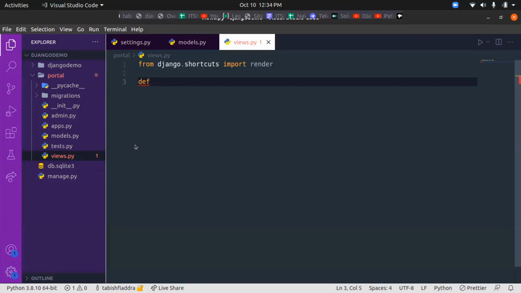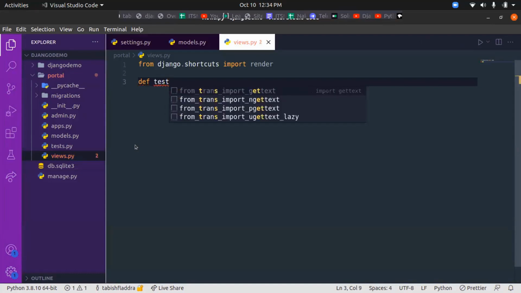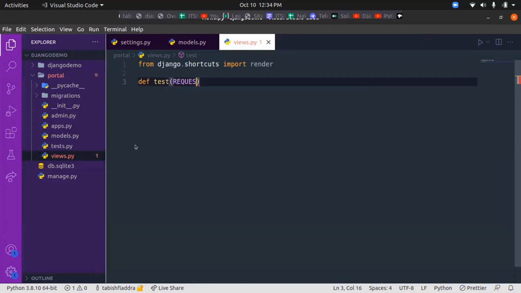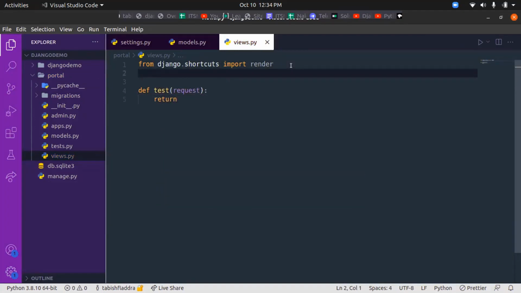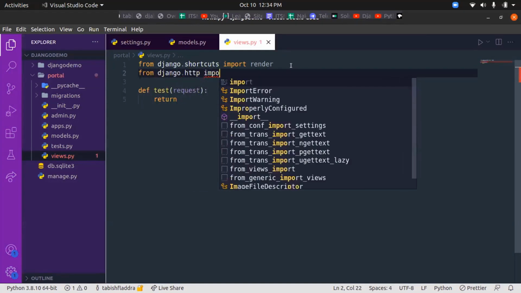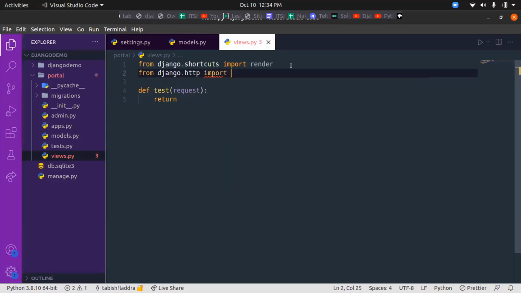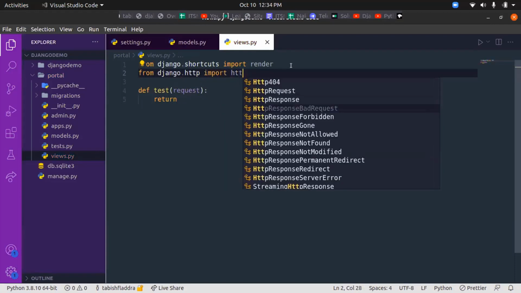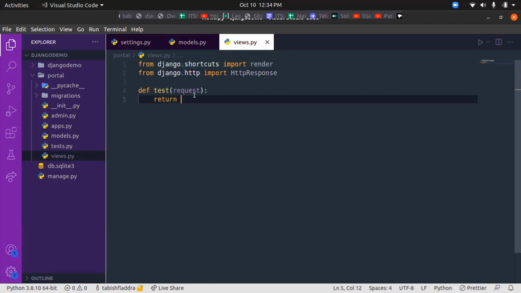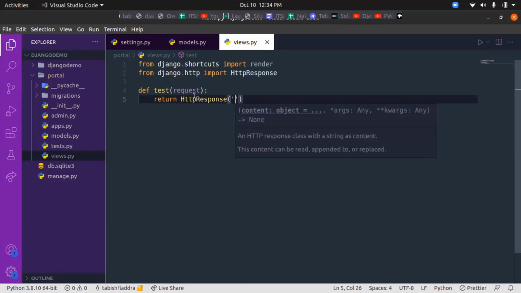I'll just create a function, test. We'll pass request in this. Return. I'll import something from django.http, import HttpResponse. Yeah, so let's return HttpResponse with a string.